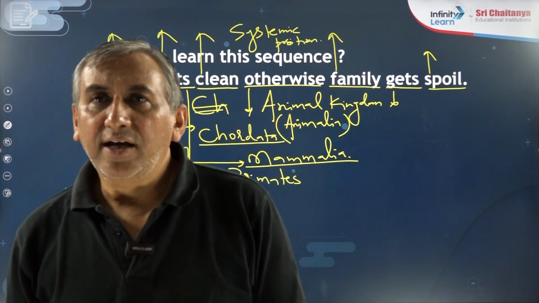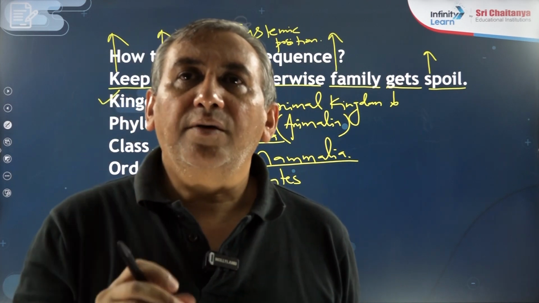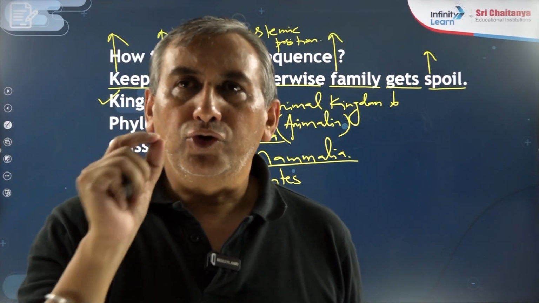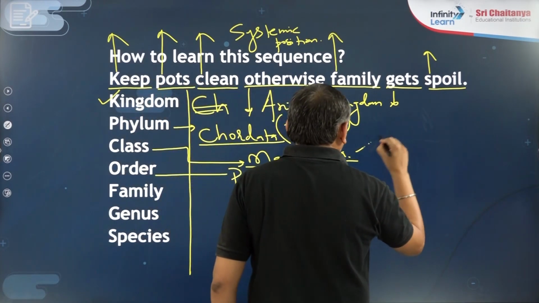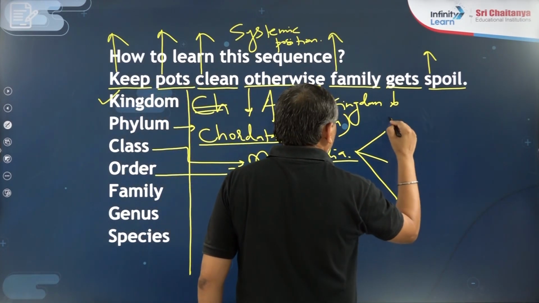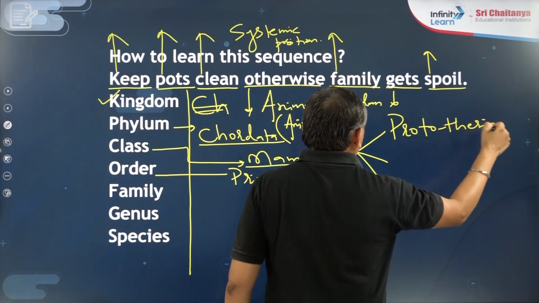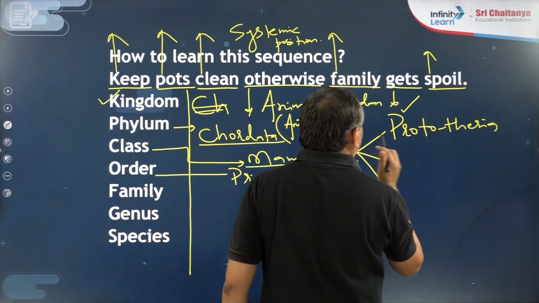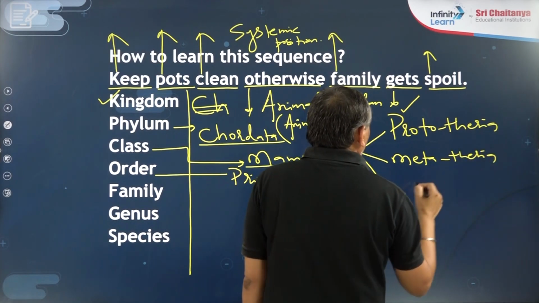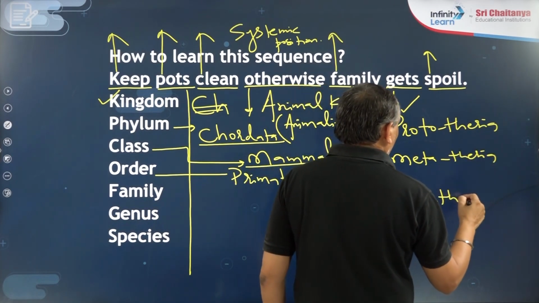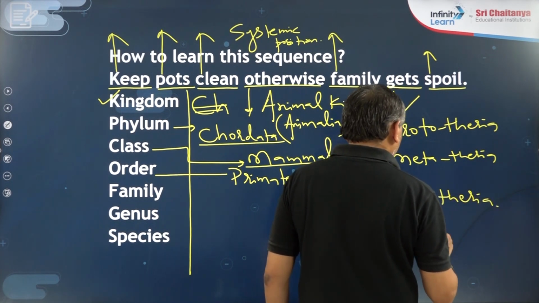The class Mammalia has 3 subclasses: Prototheria, Metatheria, and Eutheria. Only for your knowledge I am saying this.